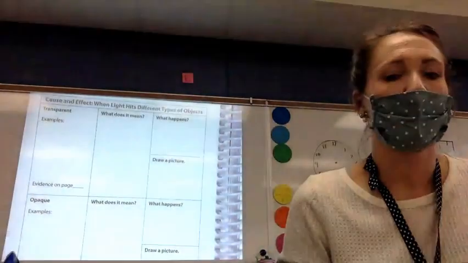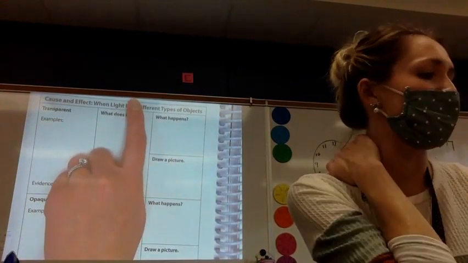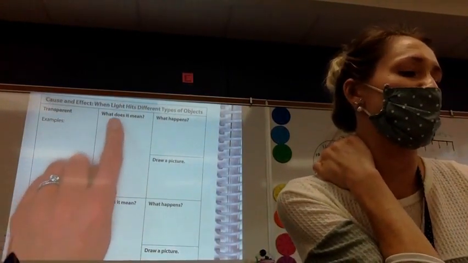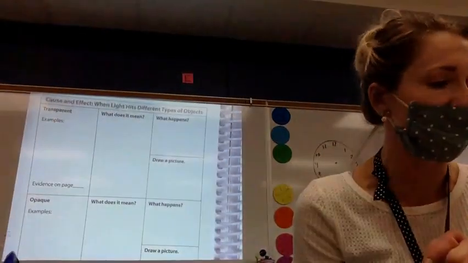In your activity notebooks, open up to page 29. What page are we looking at? 29. On page 29, we have some lab notes. So we're going to take some more notes from our reading today, and we're going to be looking at the cause and effect when light hits different types of objects. So this goes right along with what we did to start our reading today.